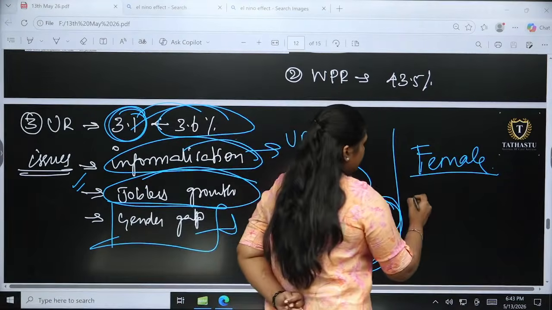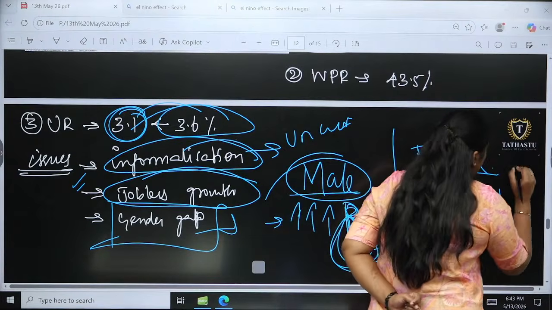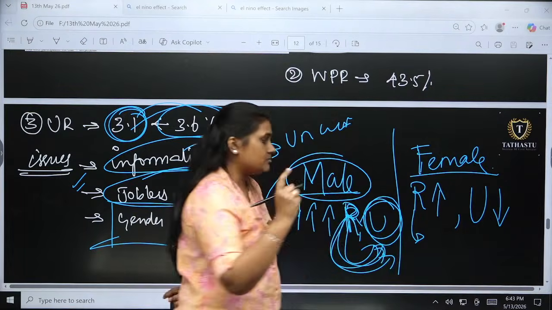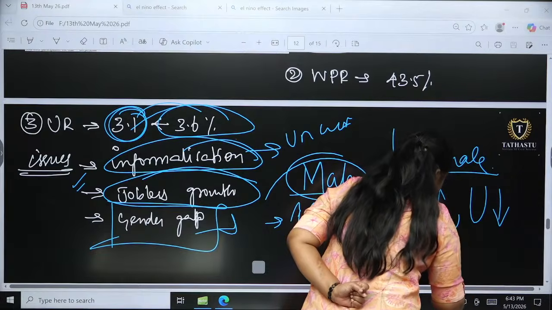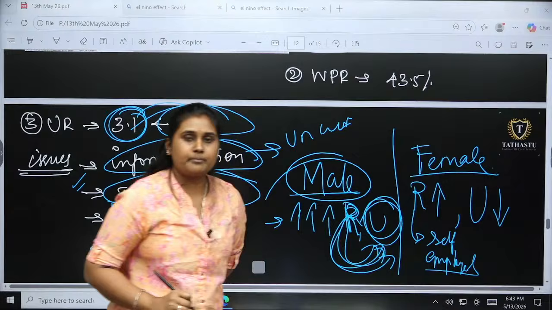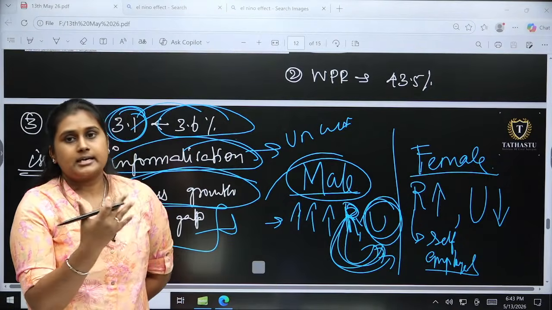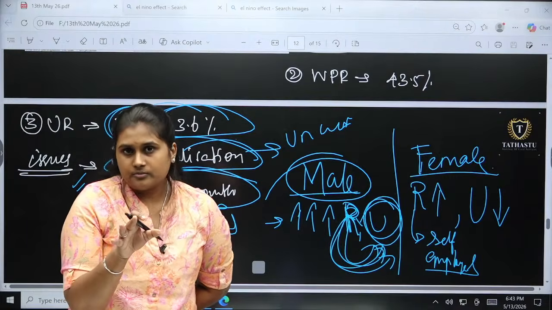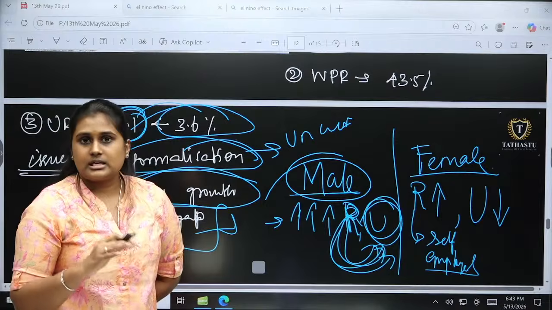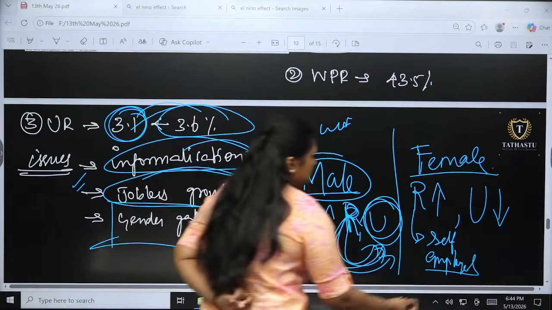When it comes to females, the rural employment is higher and the urban employment is reducing, because, as I have told you, rural work is majorly self-employment: livestock, agriculture. Though they are getting very low wages, they still go for the work. Otherwise they cannot run their household in a proper way. So that is a major thing.